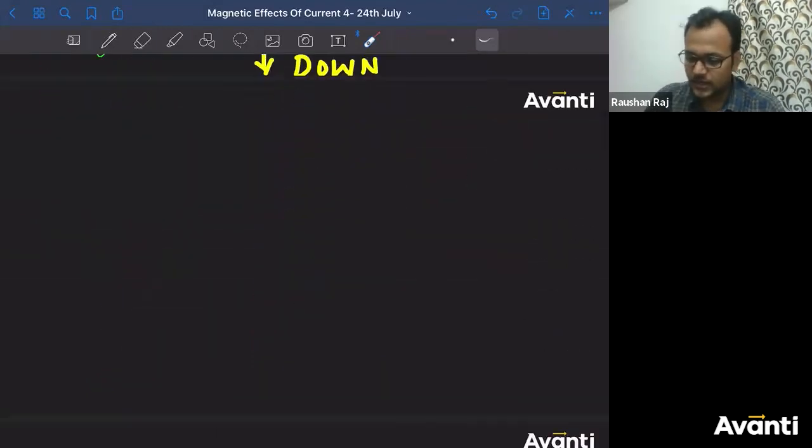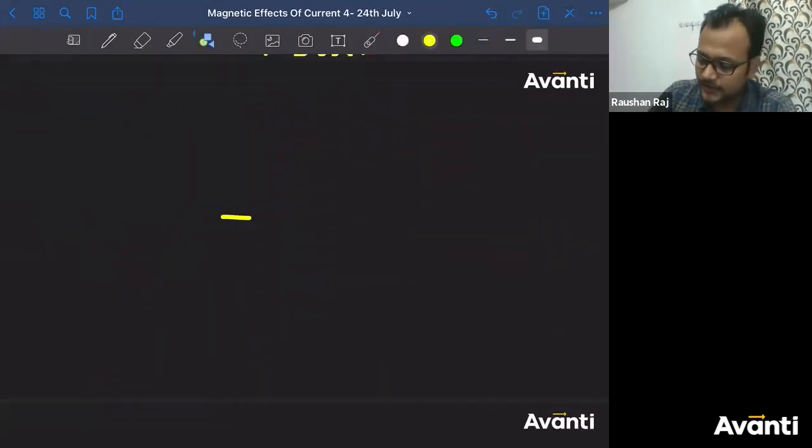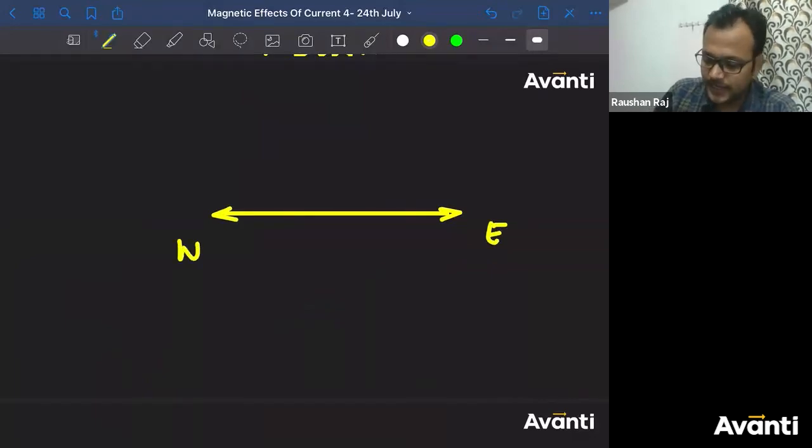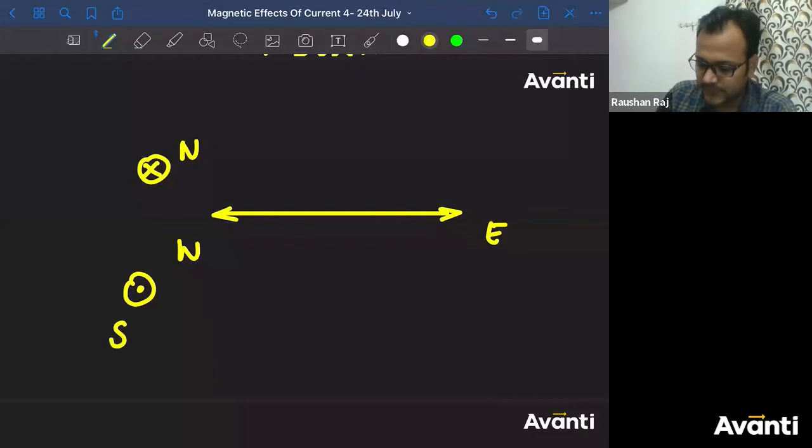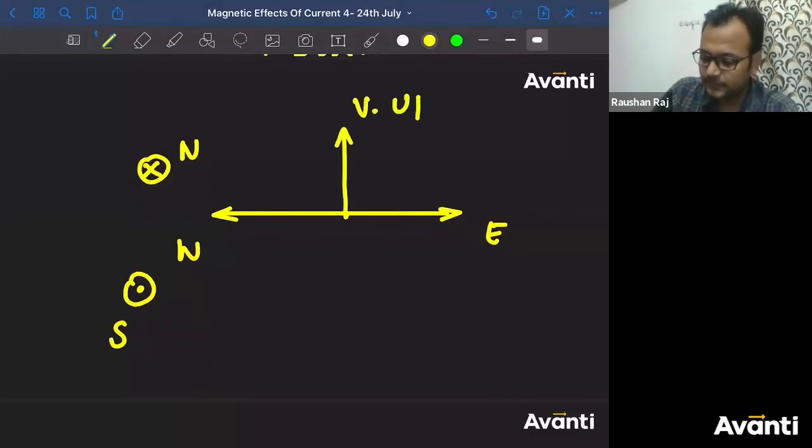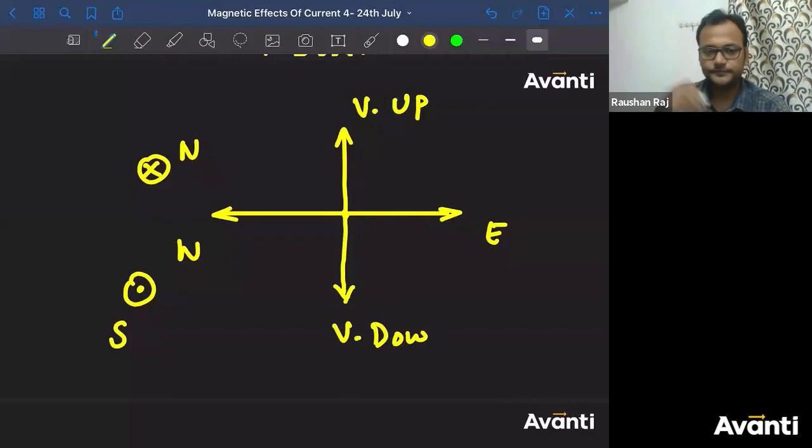So if you draw a condition or a diagram like this, if this is east, this is west, and let's call this the north and this the south, this will be vertically upward and this will be vertically downward.